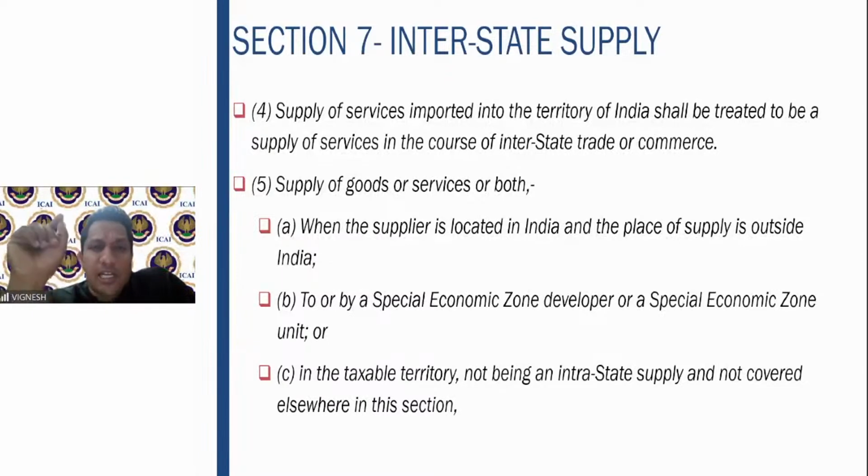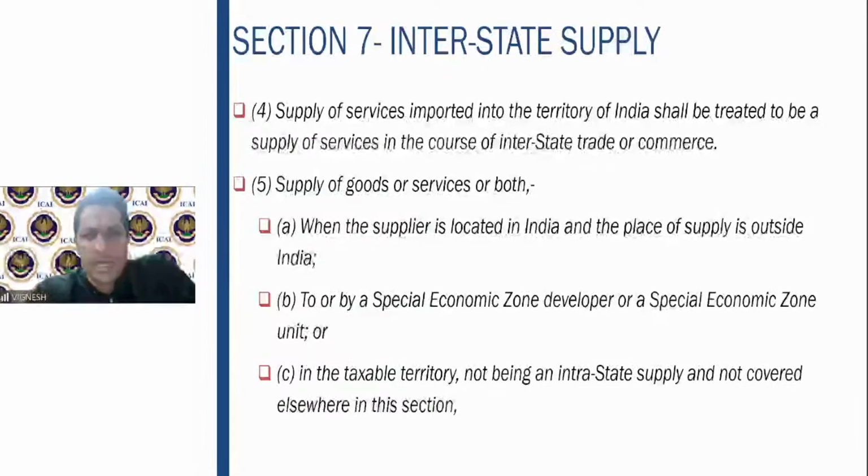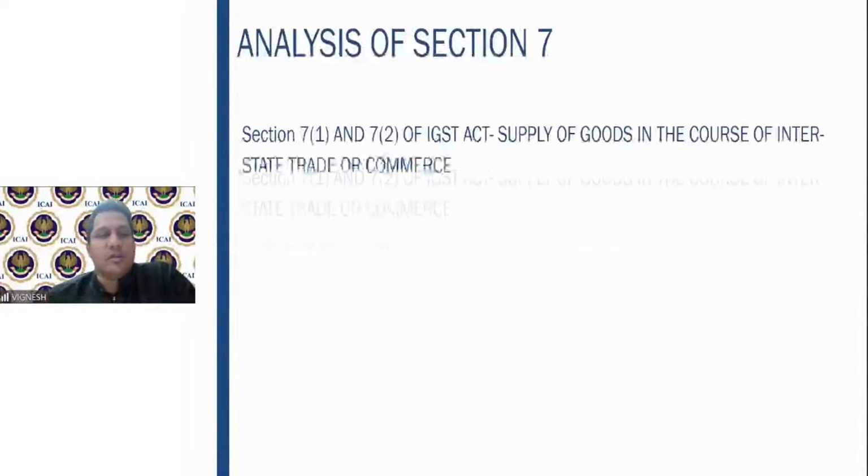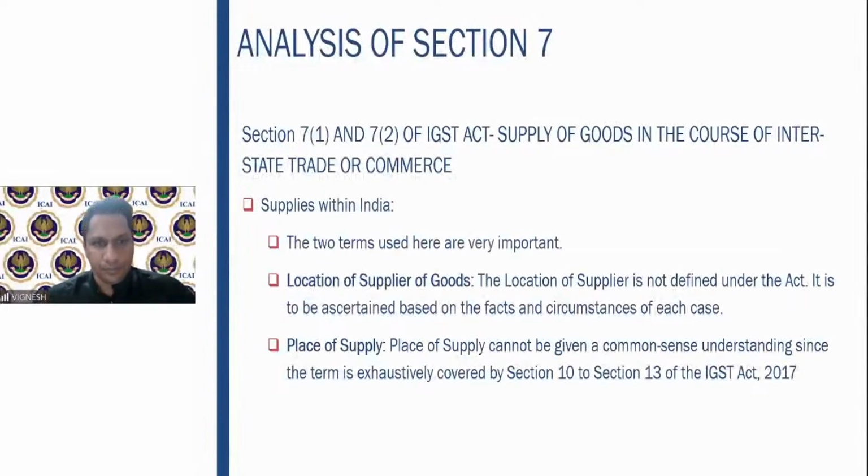If you are providing to a special economic zone, what is a special economic zone? We will discuss shortly. It is basically a geographical area. Though it is physically situated in India, for all taxation purposes, it is known as a foreign country. So that also is interstate trade or commerce. Or supply in the taxable territory, which is not an intrastate supply and not covered anywhere else in the section. So any supply which you don't have clarity on and you know for sure that it is not an intrastate supply, you straight away take it as an interstate supply, shall be treated as a supply of goods or services or both in the course of interstate trade or commerce.